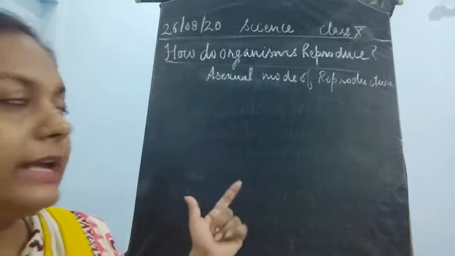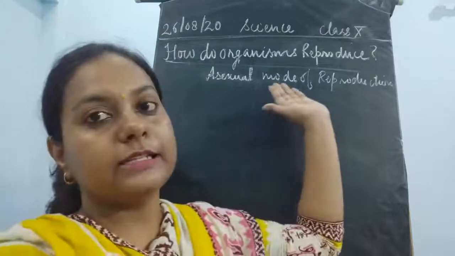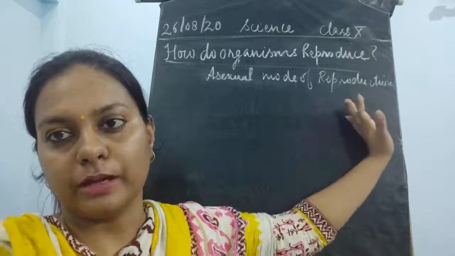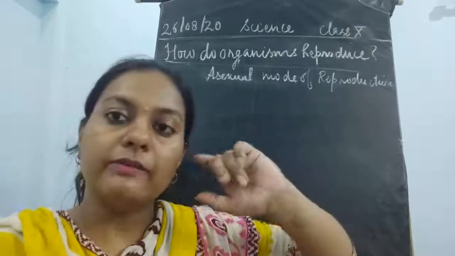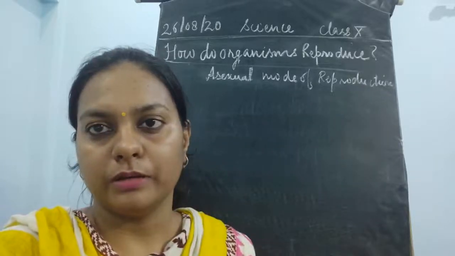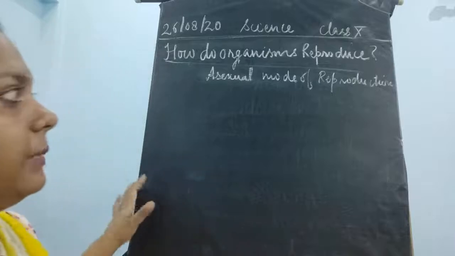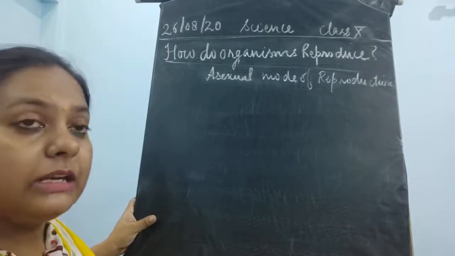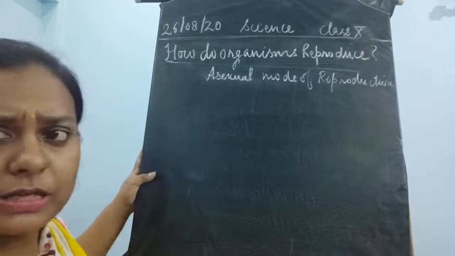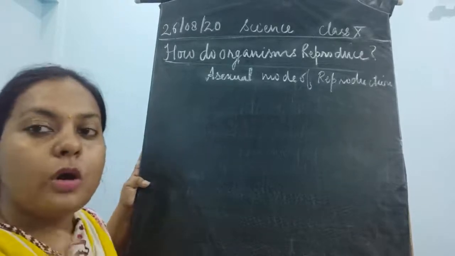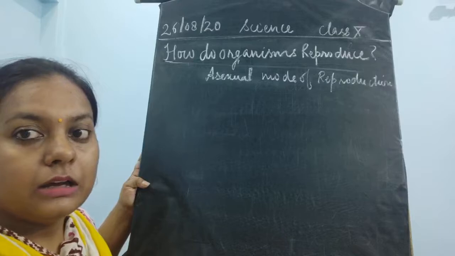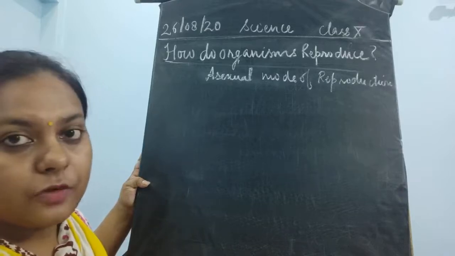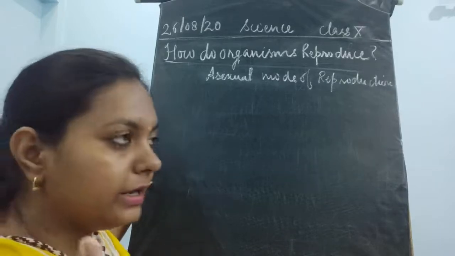It is going to slowly accumulate in the cells if the cell is undergoing asexual mode of reproduction, because only one type of DNA is involved over here. When only one type of gamete is involved, or rather there is no involvement of gametes, only one parent is required. And if only one individual is required, it means that all the information regarding the next generation formation is present only with the one individual.